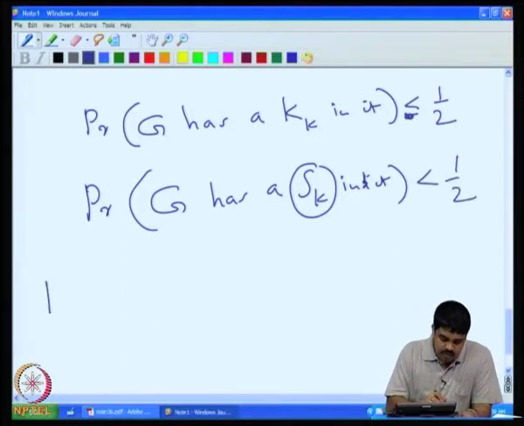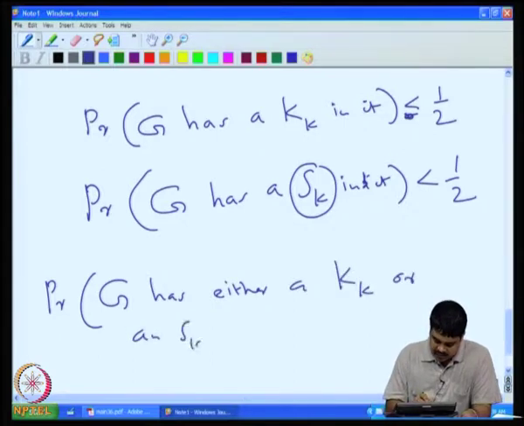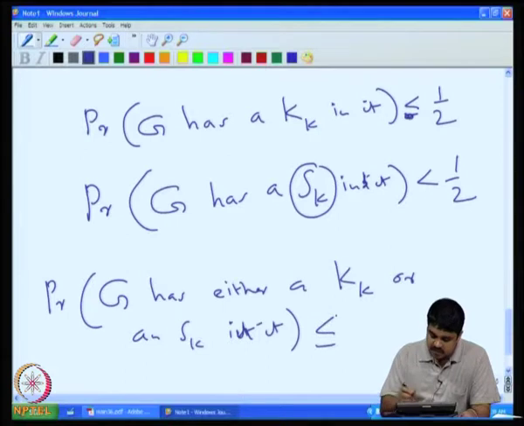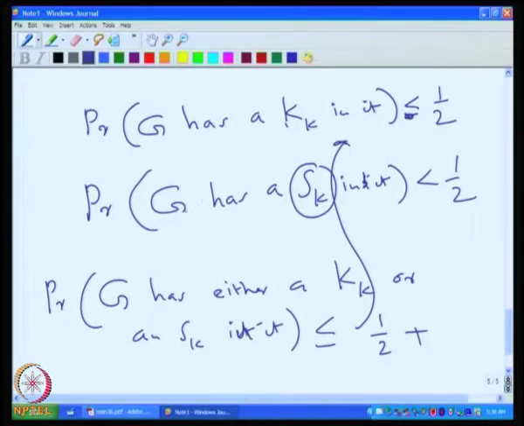So the probability that G has either a Kk or an Sk in it is less than or equal to the sum of these two probabilities: the probability that it has a Kk in it and the probability that it has an Sk in it.